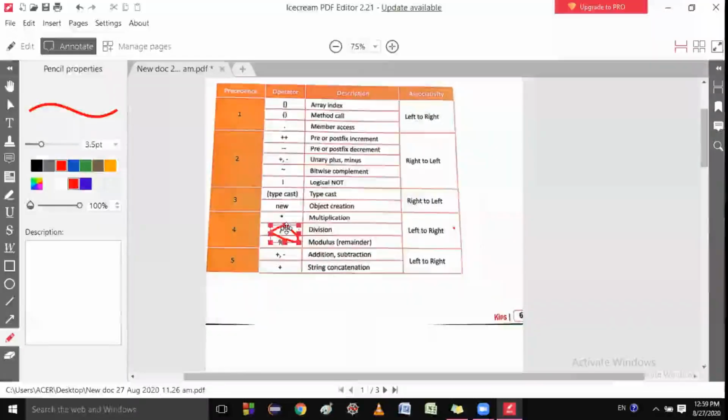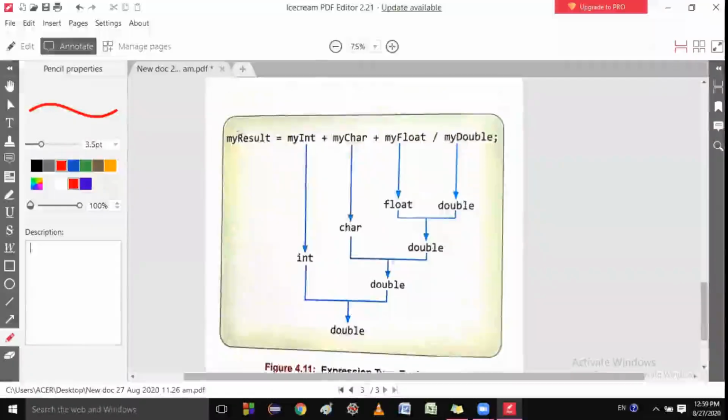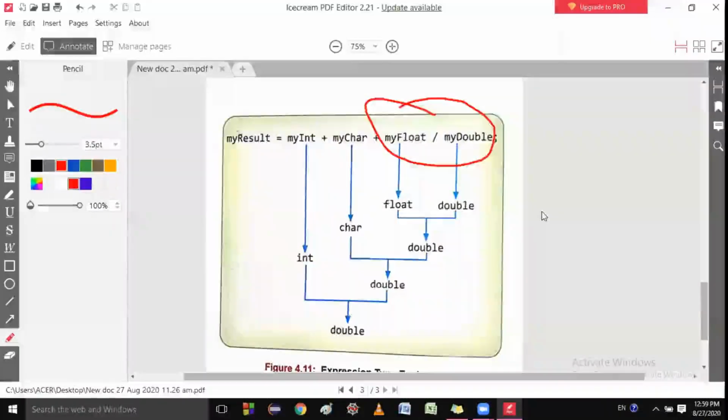So in this equation, students, first it will solve this division. Here is division, so first this will solve, and it will give the answer in double. Is it clear? And after that you are seeing there are two plus.